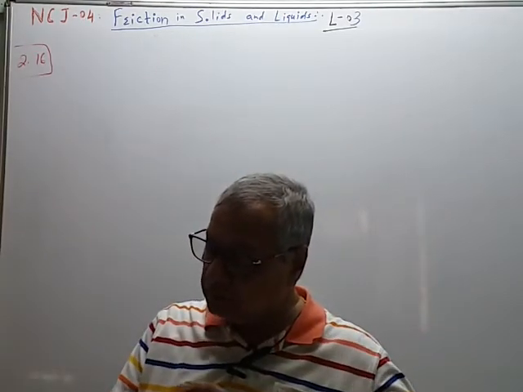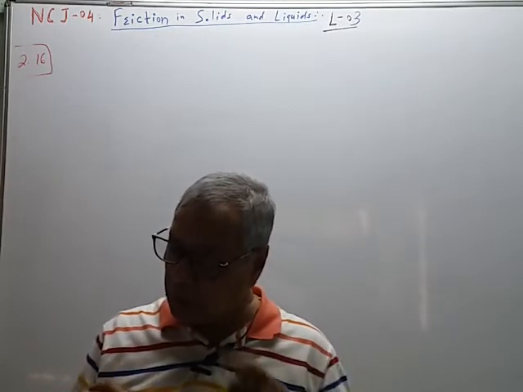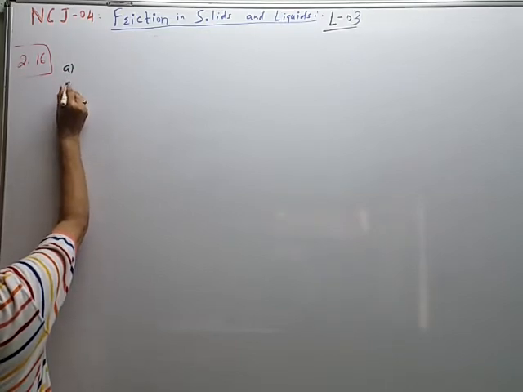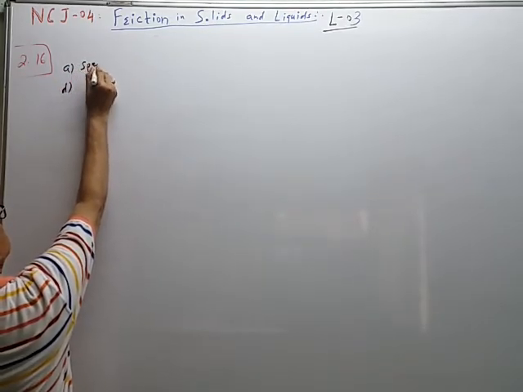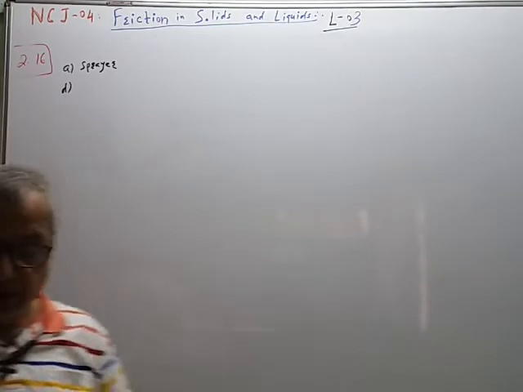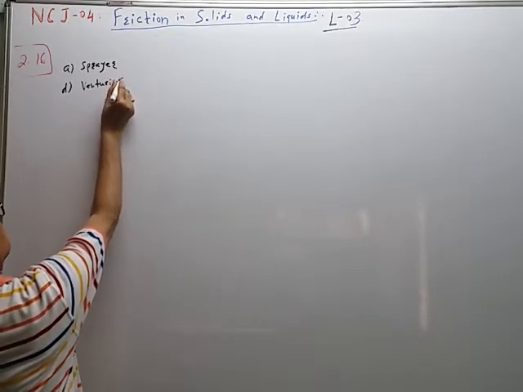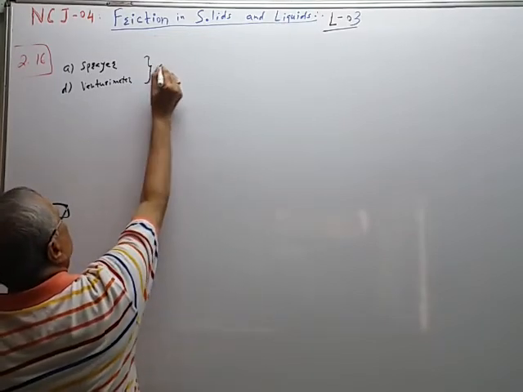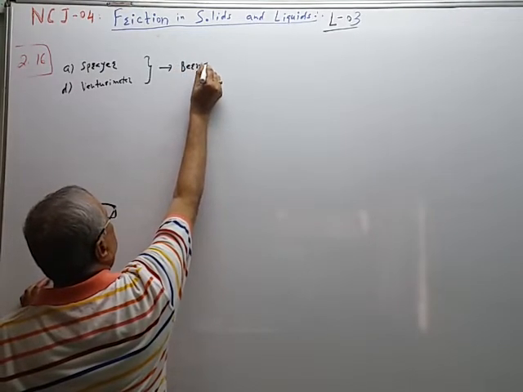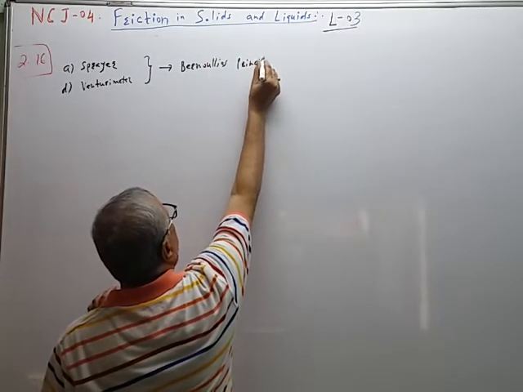So A choice, sprayer, and D, venturimeter, both are based on Bernoulli's principle, Bernoulli's theorem.